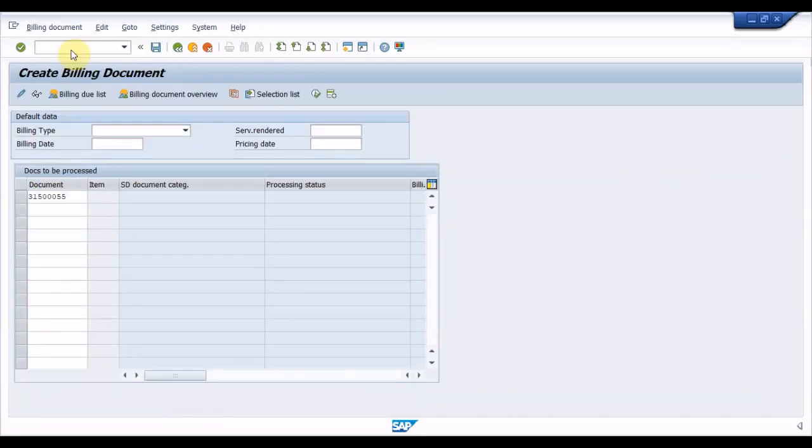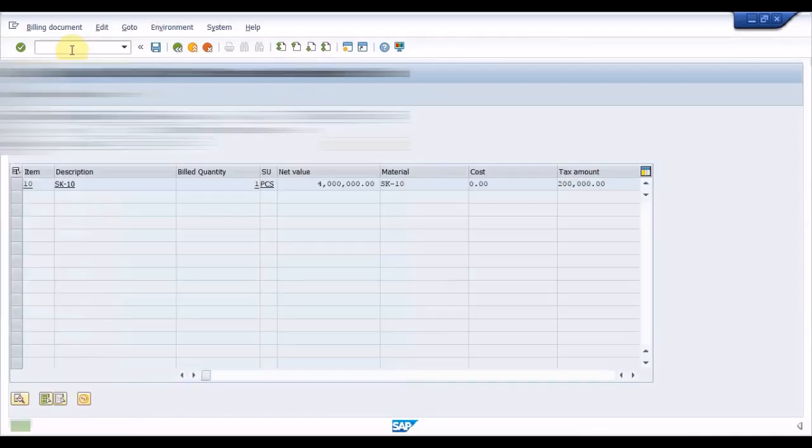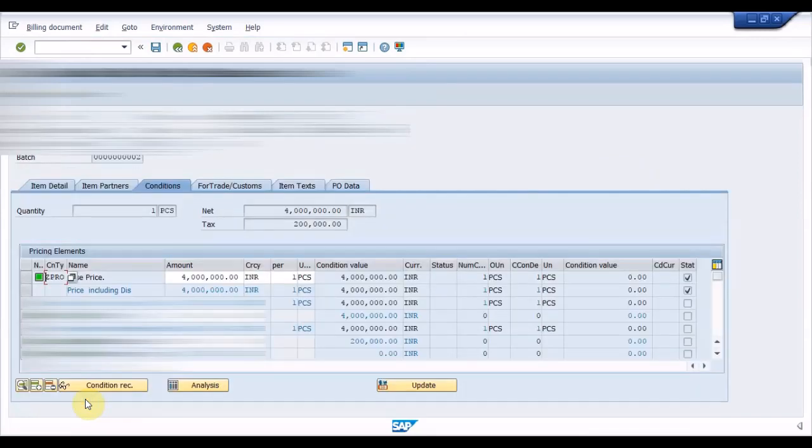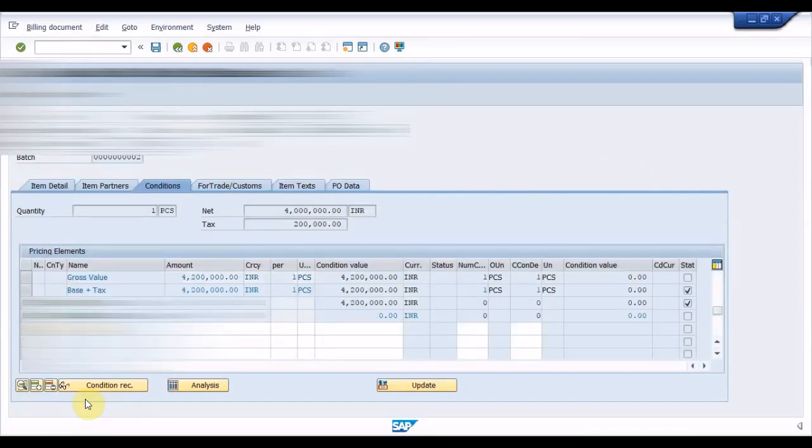Let me create the sale invoice to understand the process. In the first transaction, I am creating a sale invoice with a value which does not exceed the threshold value of 50 lakhs. Therefore, TCS will be 0 for the condition type JTC1. As we can see, the system is not calculating the TCS in this transaction.